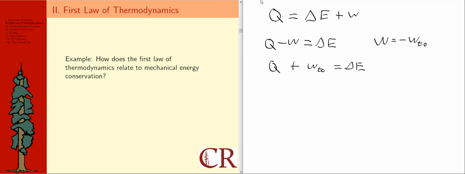So simply we could just say the sum of the heat added to a system plus the work done to that system is equal to the change in energy of that system. This is a pretty big concept here, because it's saying for a system, really the two ways that you can transfer energy into a system is either to add heat to it, or to heat it basically, maybe the more correct way of saying it, or to do mechanical work to it in the sense of a force times displacement. And so if the heat is set to 0, then we get something that might look a little bit familiar, but we've kind of introduced this subscript too.